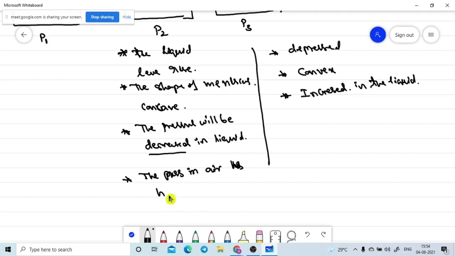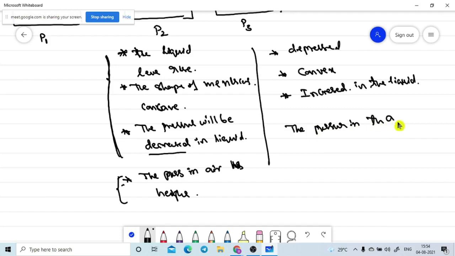Are you getting it? The pressure in the air is higher. These points are written with reference to the liquid, and this point is written with reference to the air surface. So here the pressure is increased, not decreased.